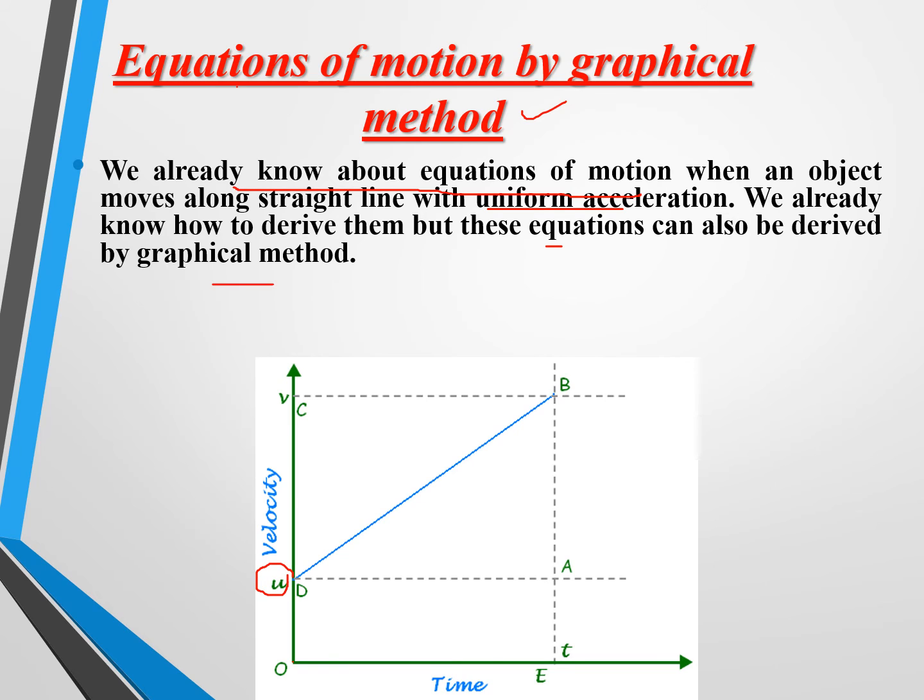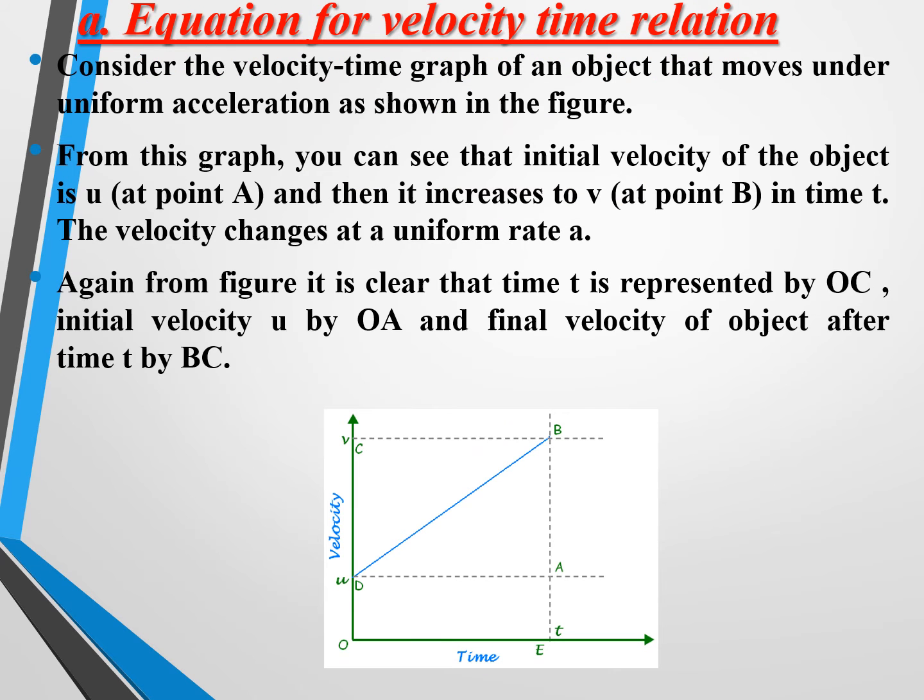This u represents the initial velocity and v represents the final velocity of an object. So what does this condition say? It carries a constant speed, so it is getting a straight line or a slope like this. So we are considering this point A and this point B, and this is point C and this is point D. Okay.